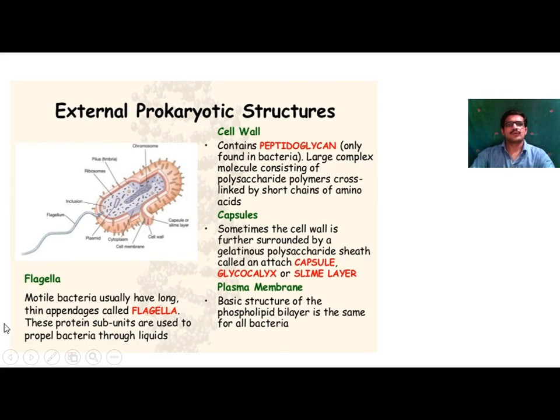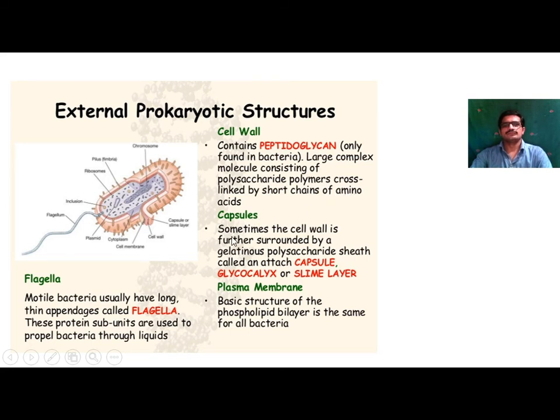Then the external prokaryotic structure. The outer covering of the prokaryotic cell is the cell wall. The cell wall is made up of a chemical component called peptidoglycan, a large complex molecule consisting of polysaccharide polymers cross-linked by short chains of amino acids.